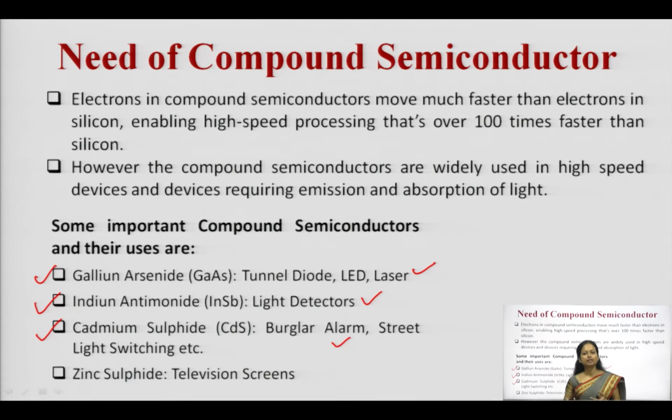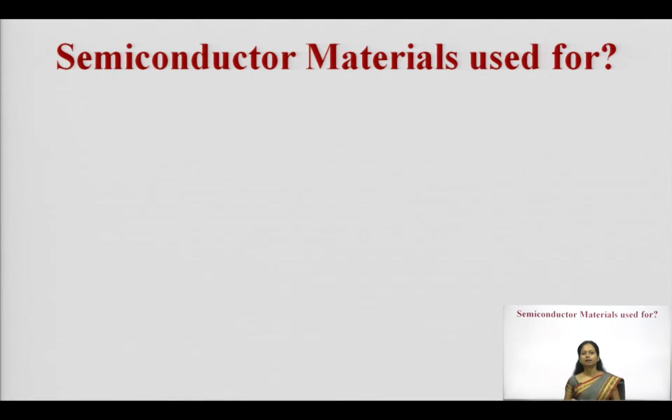And in most cases you have seen that in the case of television there is a fluorescent screen. So, zinc sulfide is commonly used in television screens. So these are the certain points I have listed here, which type of compound semiconductor is used where. Semiconductor materials used for what? In the previous case, I discussed the compound semiconductor. Let us discuss some more about it.